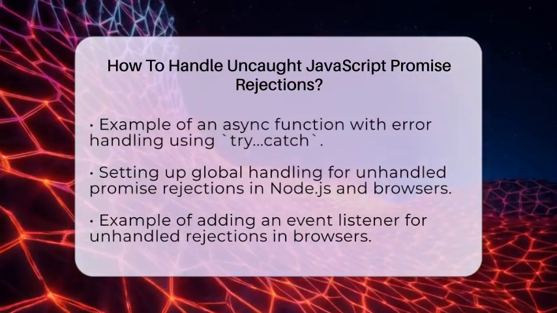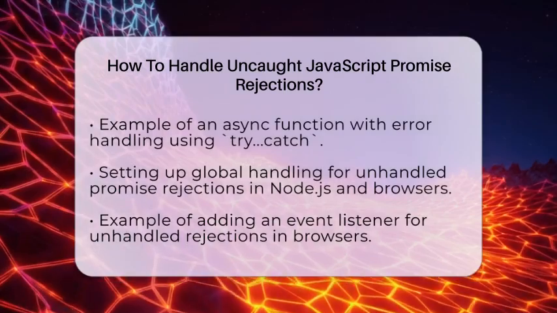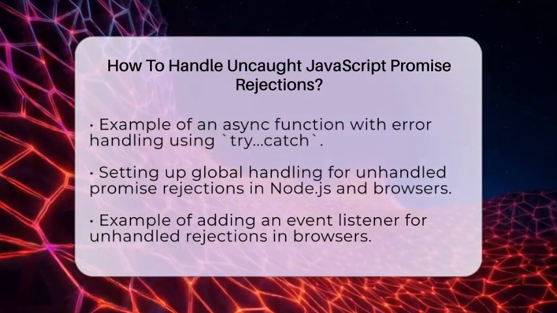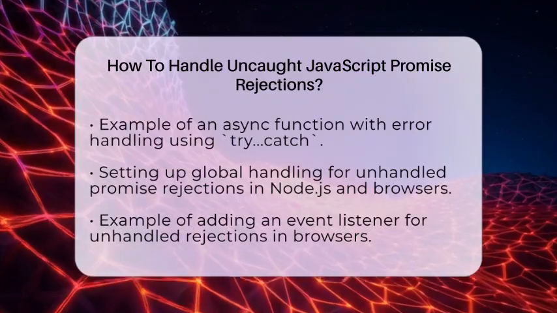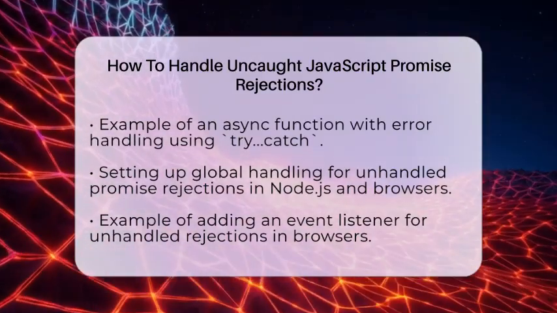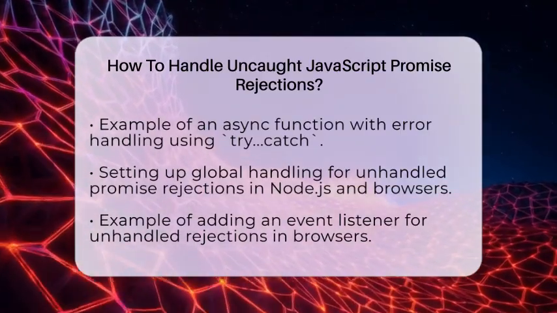api.example.com/data. const data = await response.json(). console.log(data). Catch error: console.error('Error fetching data:', error). This approach allows you to handle errors in a straightforward manner.